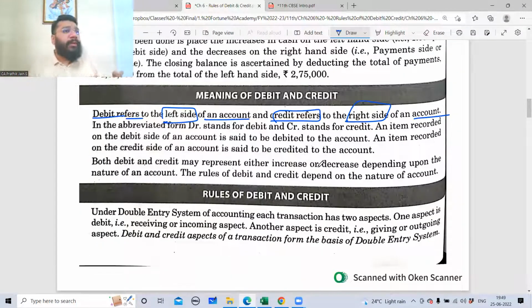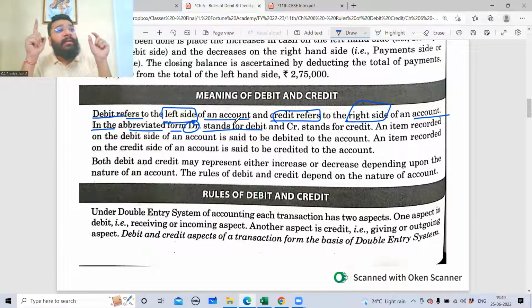This is one of the rules that you will follow always, so that we have uniformity. Now just imagine, if this is not followed, then you will put debit on the left and someone will put debit on the right. Then accounts ka khichdi will happen. So to avoid that, a set of rules is given which everybody has to follow uniformly. In the abbreviated form, DR stands for debit. Because every time if I write debit it is very long, boss. So a short form is required. So debit ka DR.